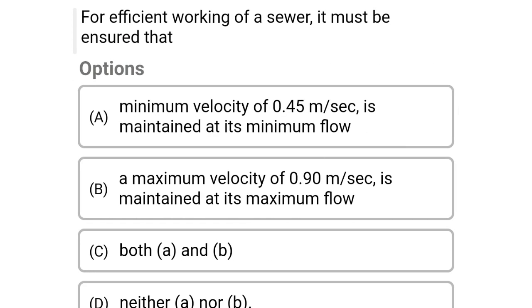So next question, for efficient working of sewer, it must be ensured that option A, a minimum velocity of 0.45 meter per second is maintained at the minimum flow. Option B, a maximum velocity of 0.90 meter per second is maintained at the maximum flow. Option C, both A and B. Option D, neither A nor B. So the correct answer is option C, both A and B.